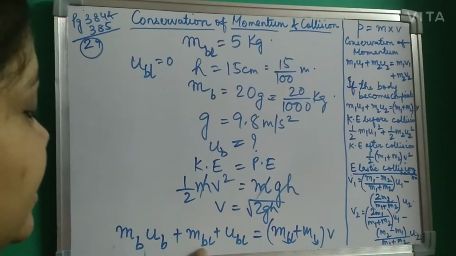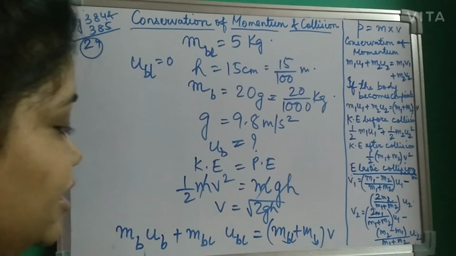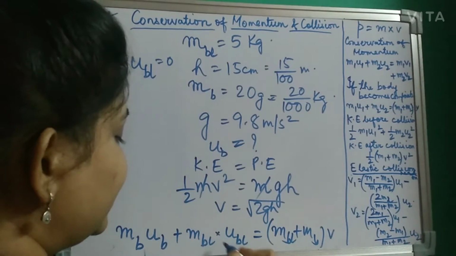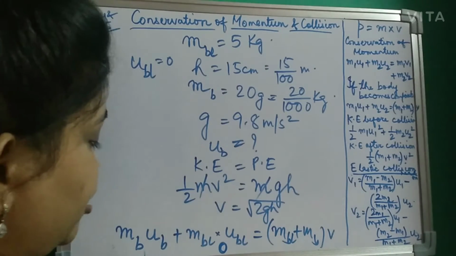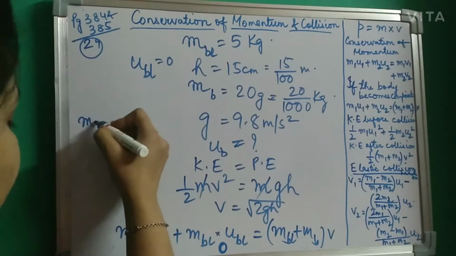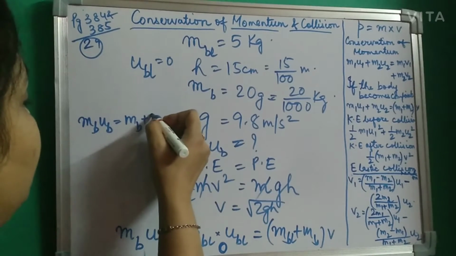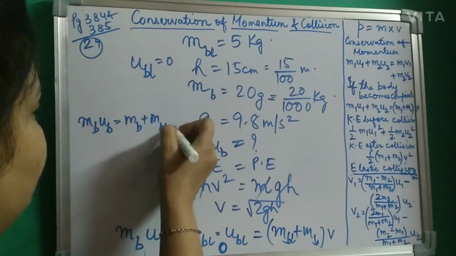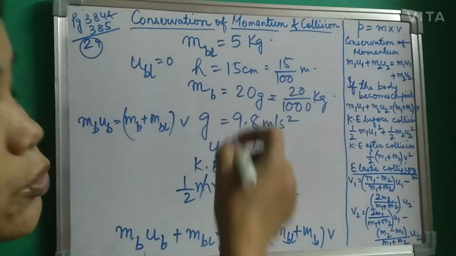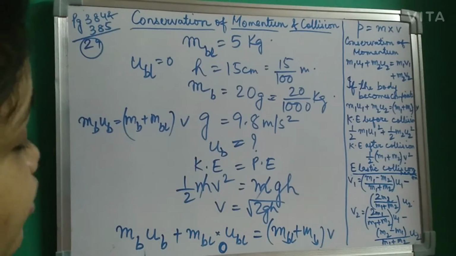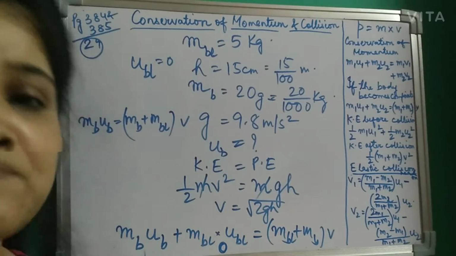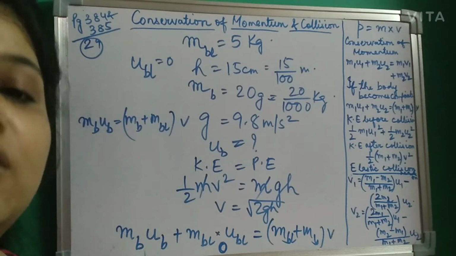So here this term mb into ub becomes 0. So what are you left with? Your final formula will be mb ub is equal to mb plus mbl, into v. So put it in this formula. All the values I have already written, and you'll get the answer for u, the initial velocity.